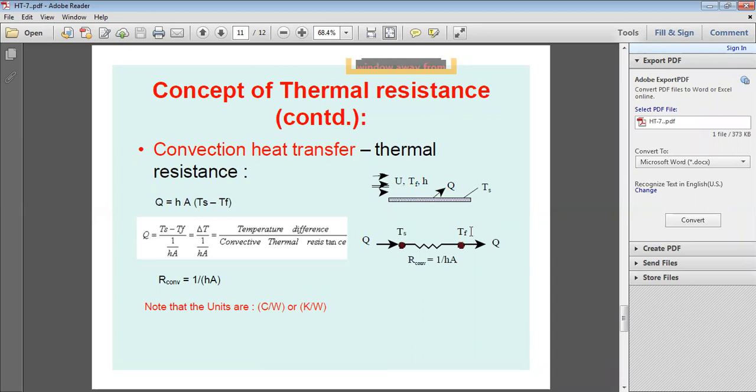TF is the temperature of the fluid or free stream temperature. Whatever heat is entering, that much heat is coming out.